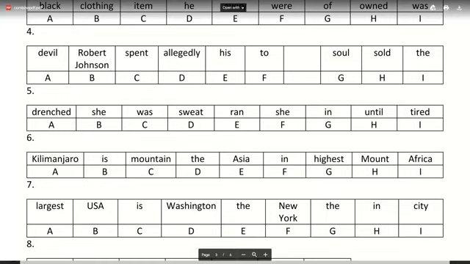Try doing number six now. Kilimanjaro is mountain the Asia in highest Mount Africa. So what you don't need for that one now? Manish got it right.